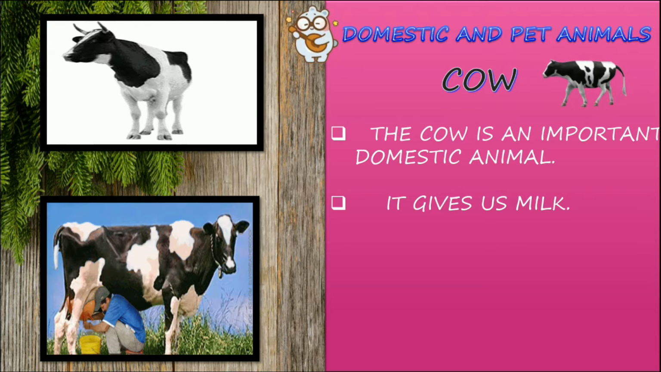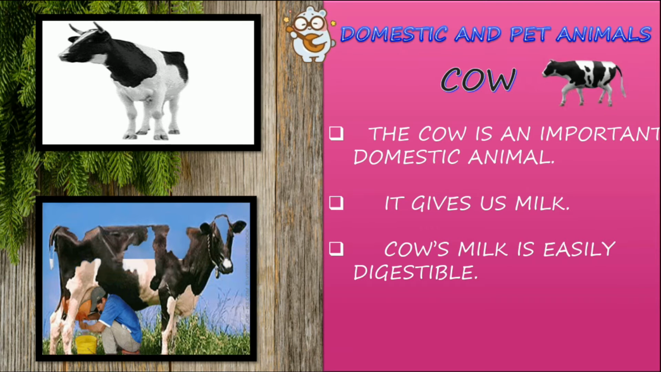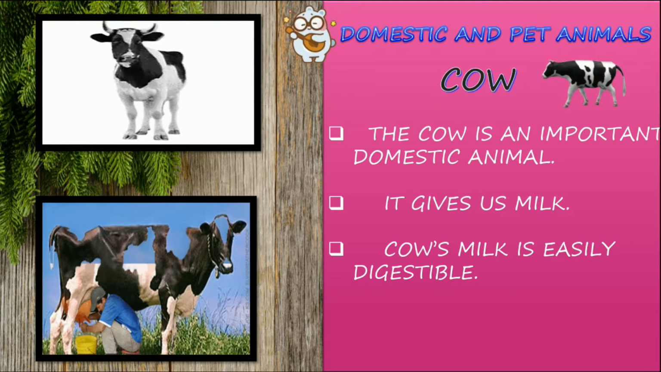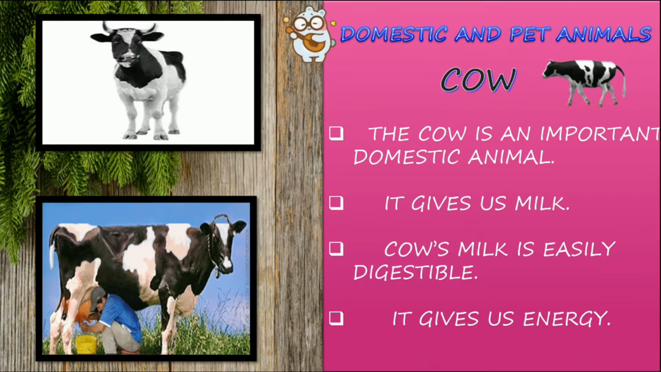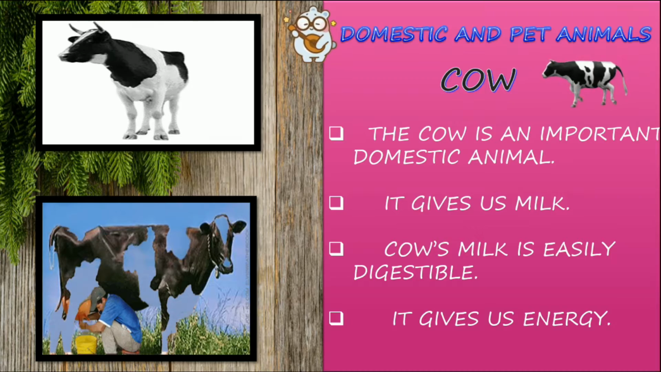So early in the morning we are used to drinking a tumbler of milk, right? So where are we getting this milk? We are getting that milk from the cow. Cow's milk is easily digestible. It is a white-colored liquid, so it can be easily digested. That's why as soon as we get up in the morning, we take milk. It gives us energy. In the morning we take milk on an empty stomach, so it will boost our energy.